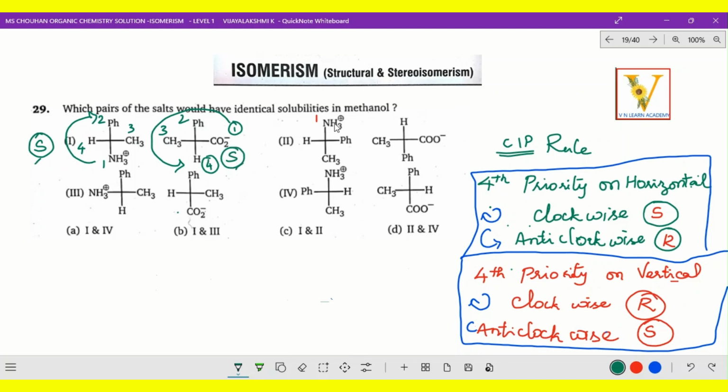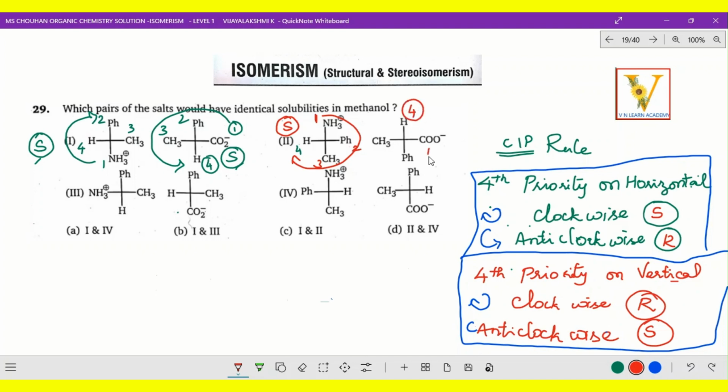Come on, let's go and check the second pair. So this is the fourth priority, and this is 1 and this is 2 and this is 3. So that means 1, 2, 3, 4, it is in order, it's clockwise. So the fourth priority is horizontal, it's clockwise, it is S configuration. And the same way, the fourth priority vertical. So this is vertical, fourth priority vertical.